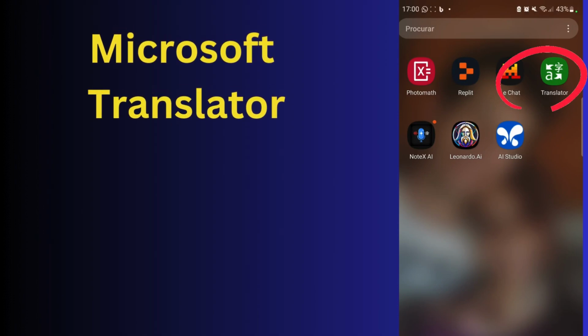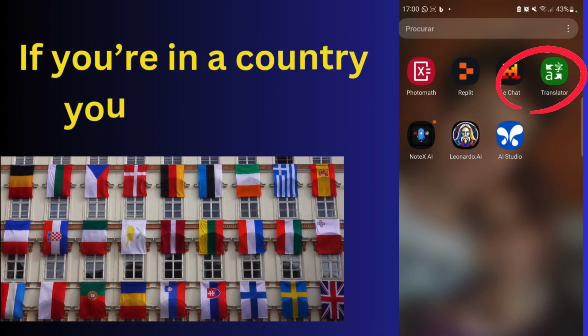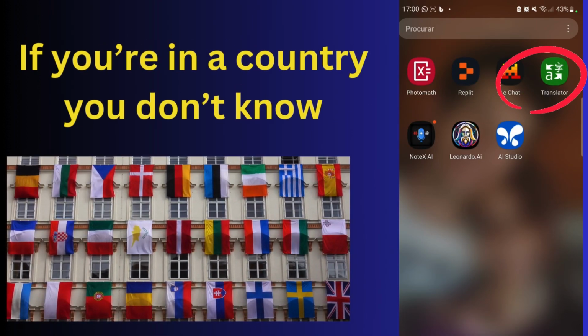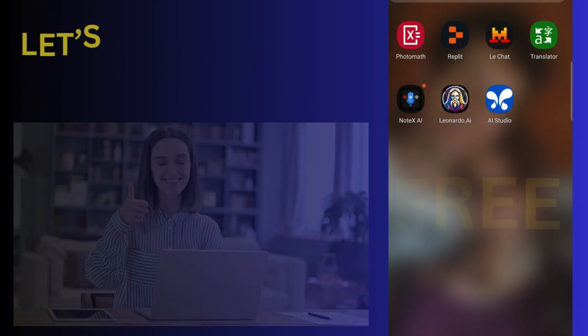Microsoft Translator is outstanding. This is fabulous if you want to travel, if you want to talk to someone whose language you don't know. This is so brilliant. Okay, download it. It's free. This is the icon.